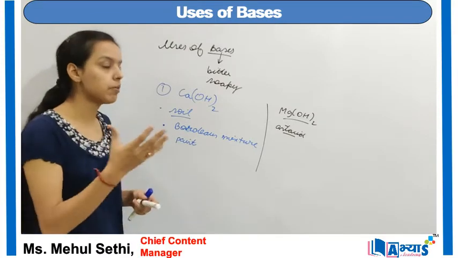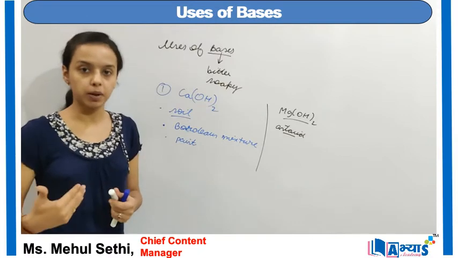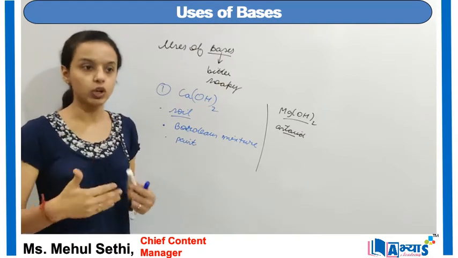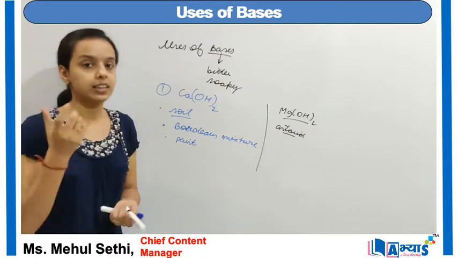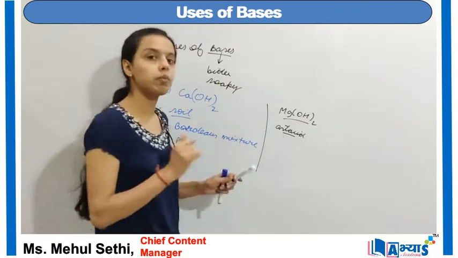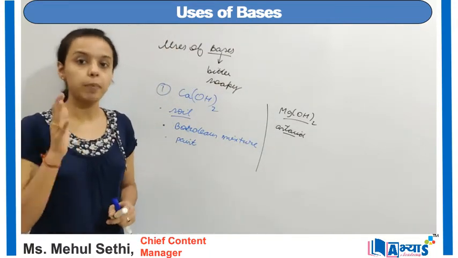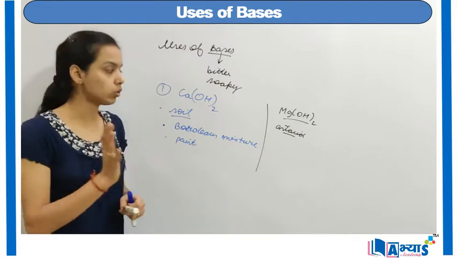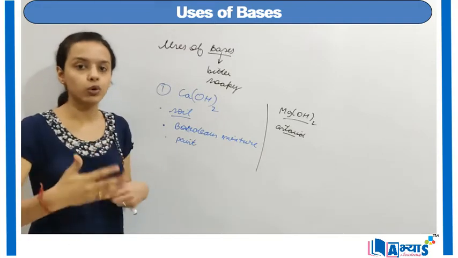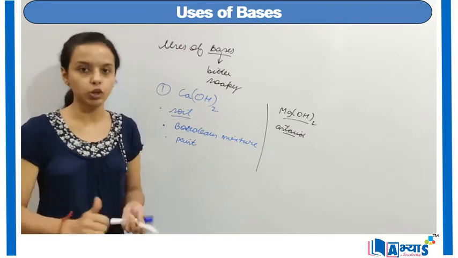Now to overcome or to resolve this acidity in your stomach, you should take an antacid, or you should take a weak base. That weak base can be magnesium hydroxide. So the best example or best use of this base is to use it as an antacid to cure the acidity in the stomach of human beings.